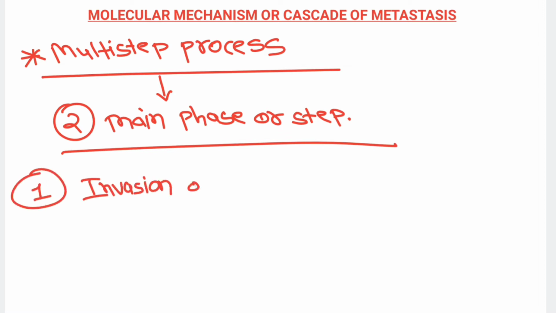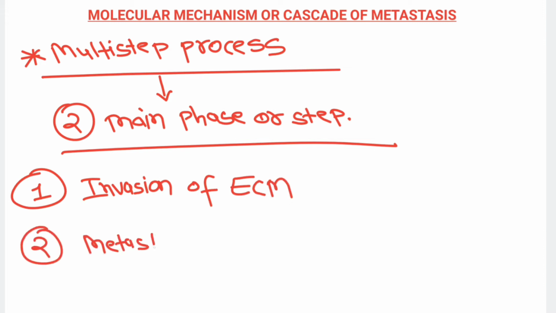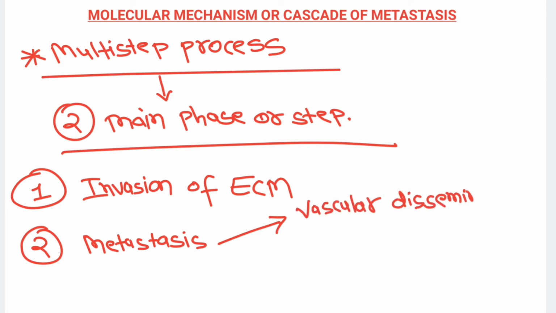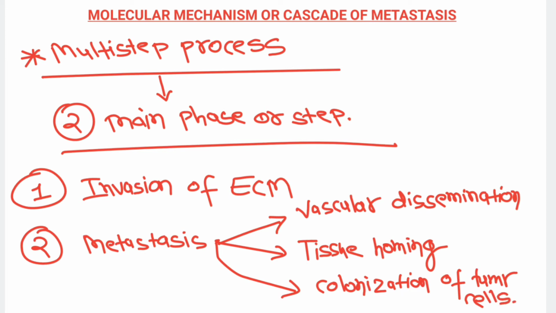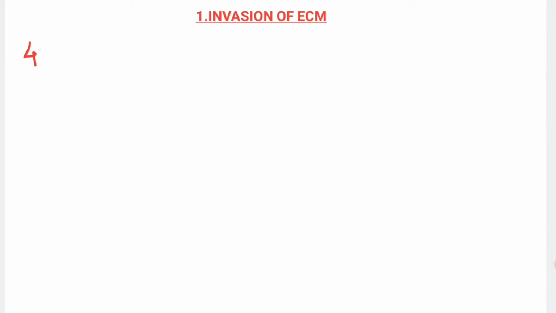The first is invasion of extracellular matrix, and the second is vascular dissemination and tissue homing. Tissue homing means from one tissue they will jump into another tissue. Through circulation they will colonize in the distal tissue. And the third step is colonization of the tumor cell.